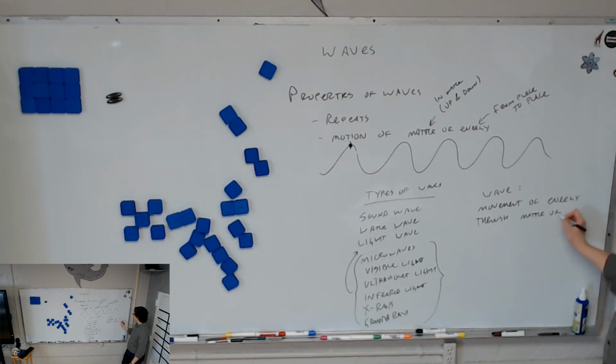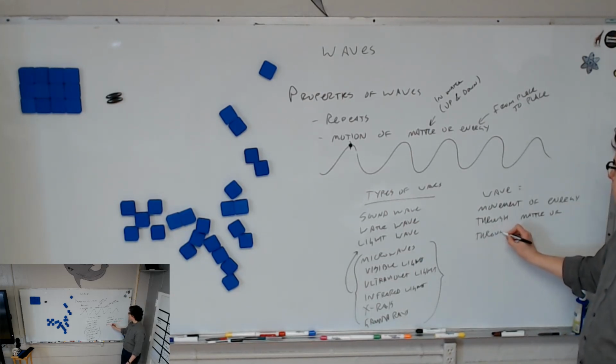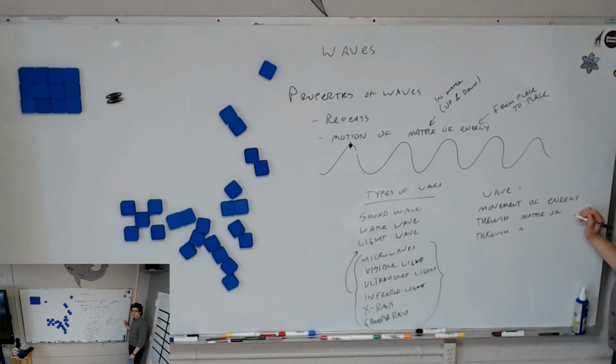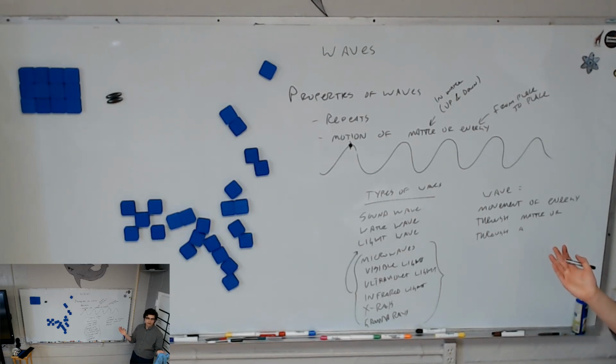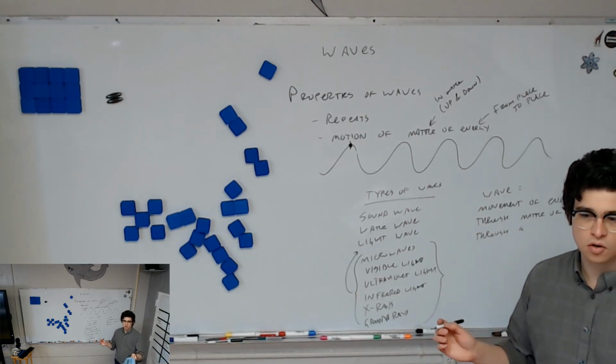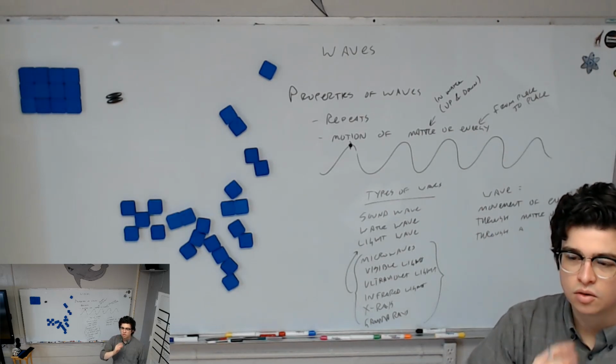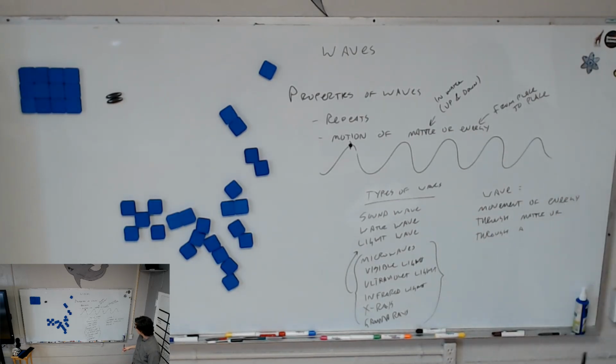Matter, or through, if it's not moving through matter, how could it move? Well, it is the movement of energy, but if it's not moving through matter, it's moving through what instead? If there's no matter, like in outer space, it's called a... Remember the word I used? A vacuum. Thanks, Cyrus. Yeah, through a vacuum.